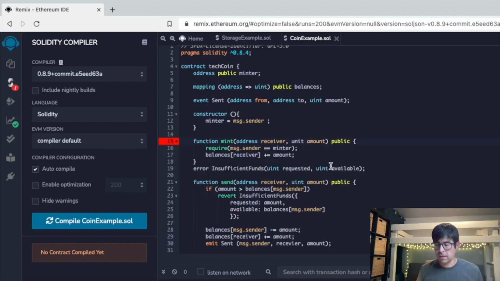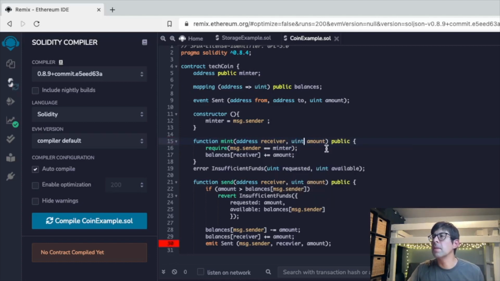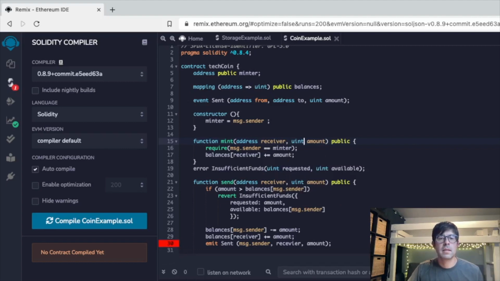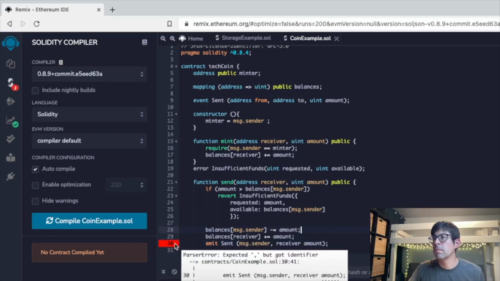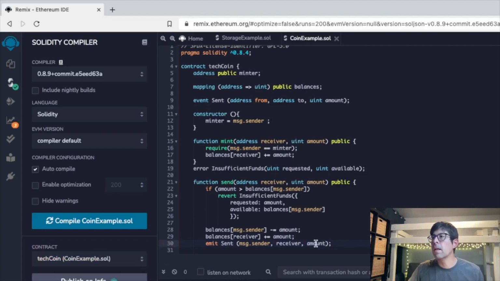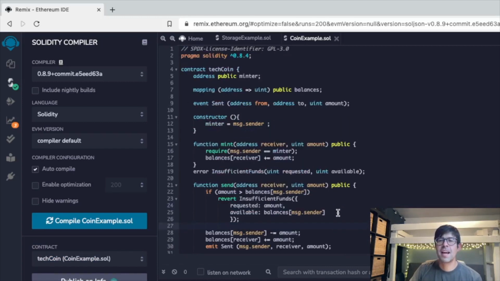And I typed in unit. Done that a number of times. And let's see. And I typed in receiver wrong. And then I think I forgot a comma. There we go. So now we just had an excellent example in debugging.